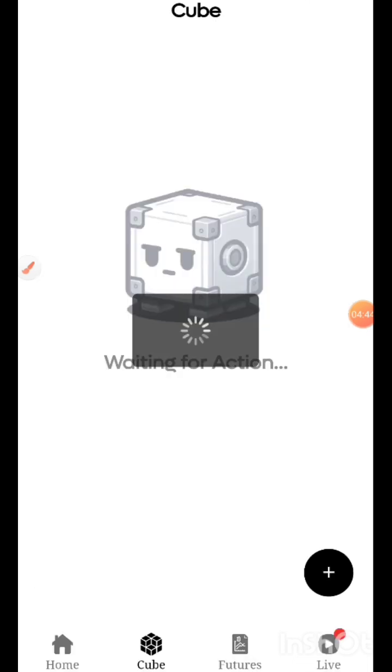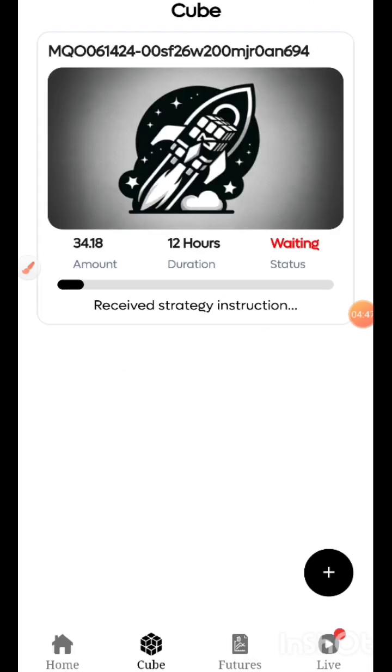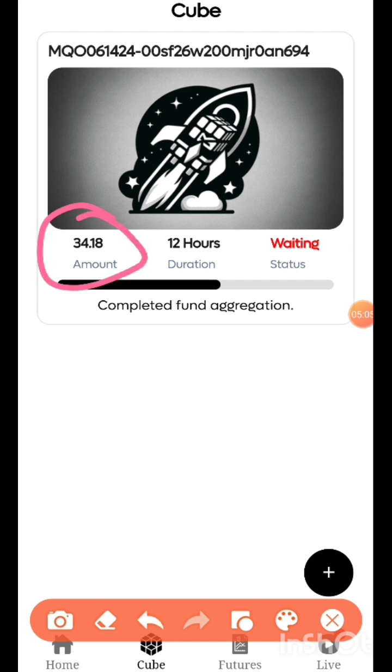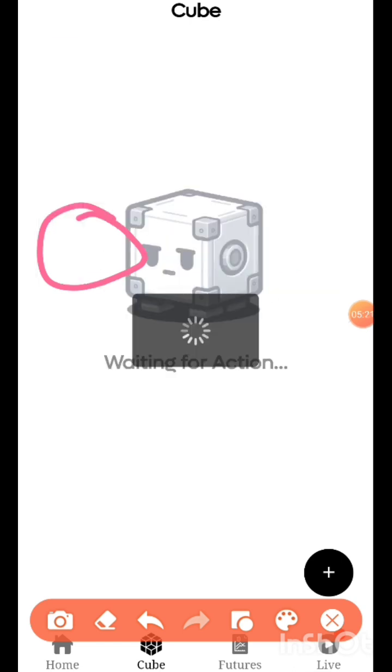So success, guys, we are on creating the robot now. We are creating the robot that is going to trade for 12 hours. And creating this also is going to attract a commission, a charge for the trade. It's going to be deducted. Just notice this, that not all these amounts will be reflected. A commission will be deducted from this for the trade you are going to do here. So the company is actually making a different source of income from the commission.